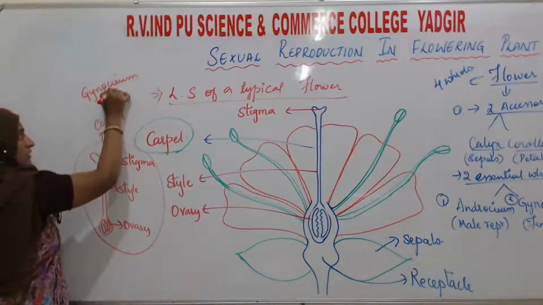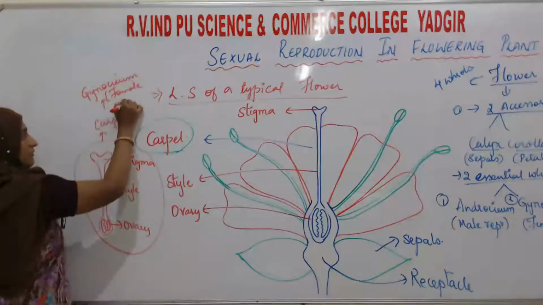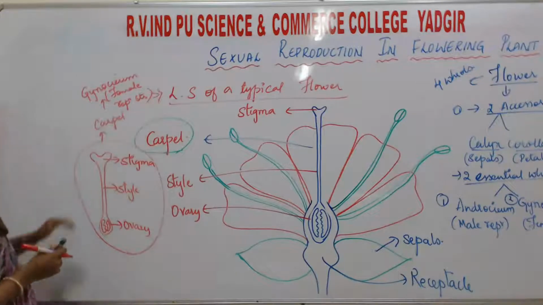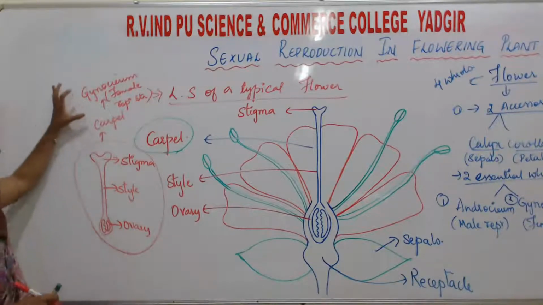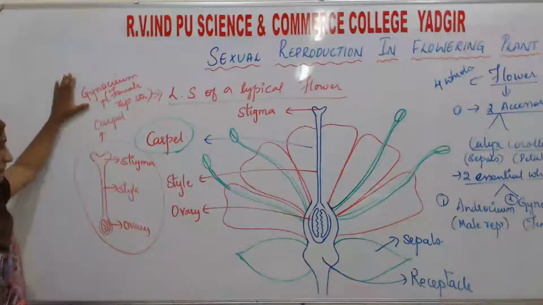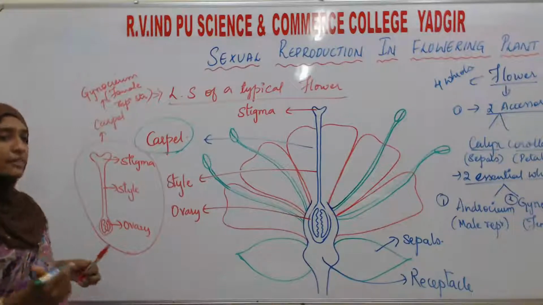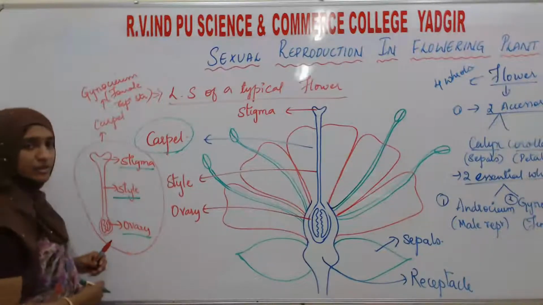Gynoecium means female reproductive structure. This particular part you can call the female reproductive structure, which consists of three very important parts: the stigma, style and ovary.